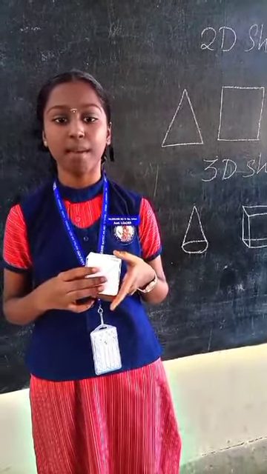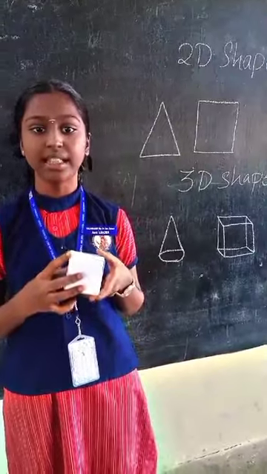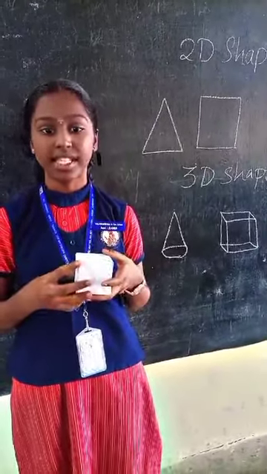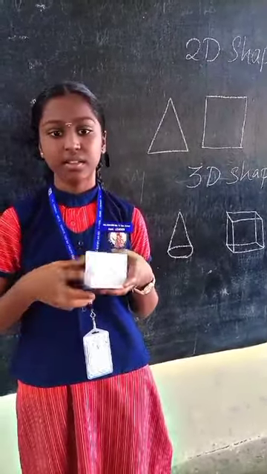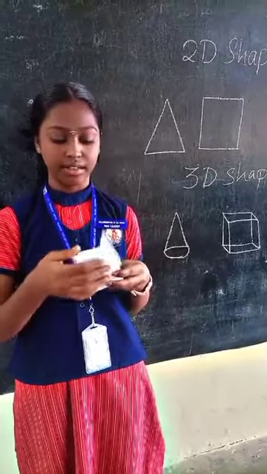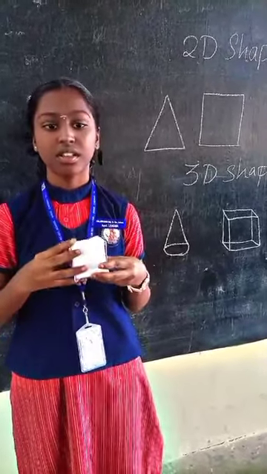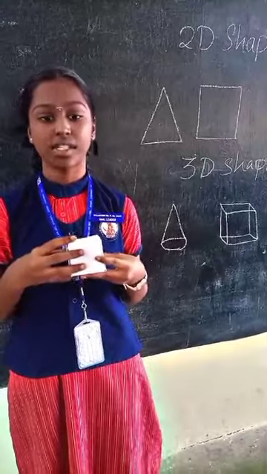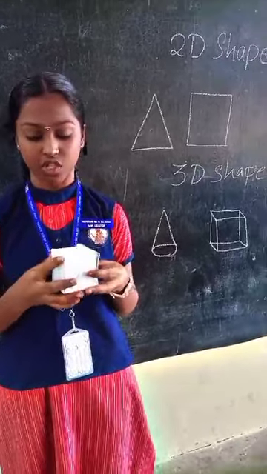I am going to say about cube. A cube is a 3D shape, a solid shape which has 6 faces. All the 6 faces are equal. All the faces or sides have equal dimension.